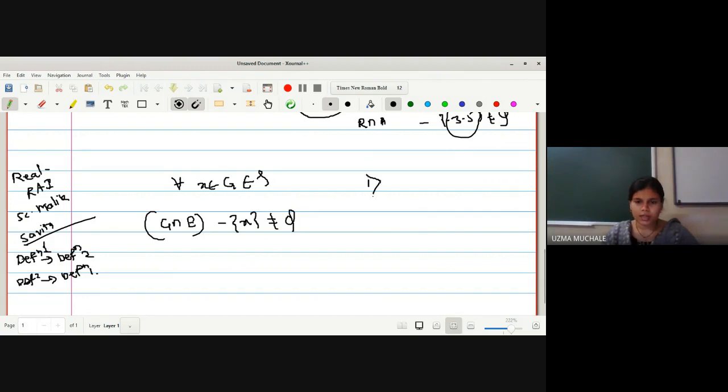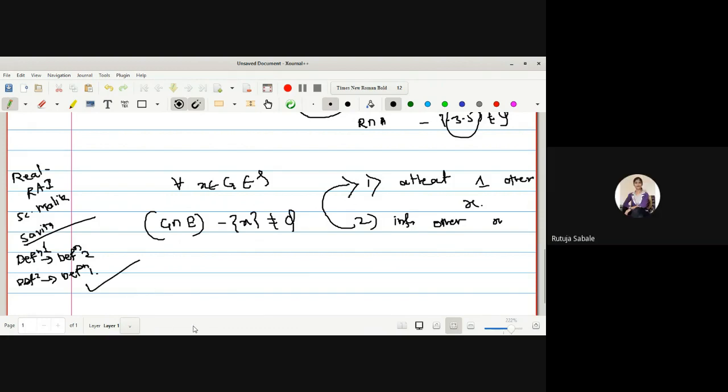In short, I will tell you a hint. Once we are saying that we should have at least one point other than x, and in the other way, we are saying there should be infinitely many points other than x. Infinitely many points other than x implies at least one, right? If we have infinitely many points other than x, then we get some one point, at least one point other than x. So definition 2 implies 1 is an easy one to prove, right? Is it okay? Yes, ma'am.